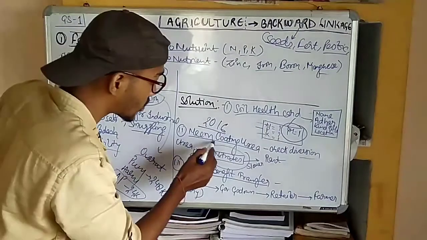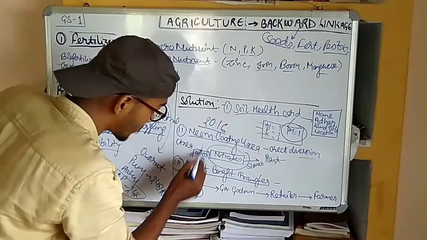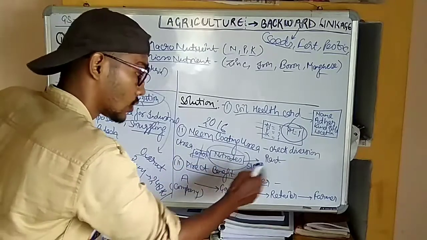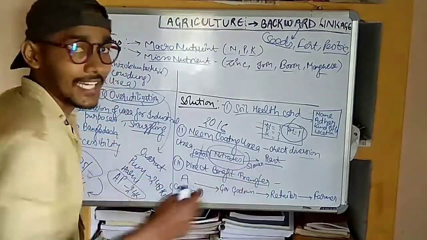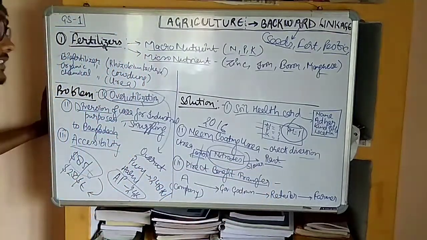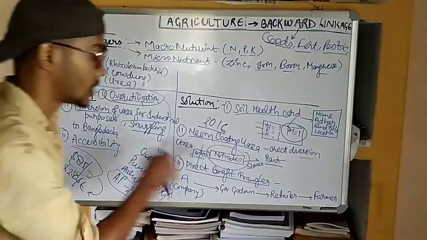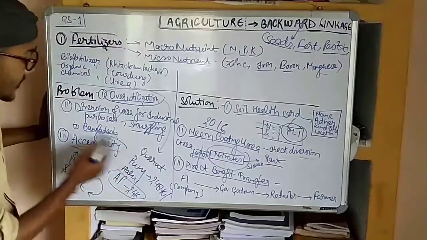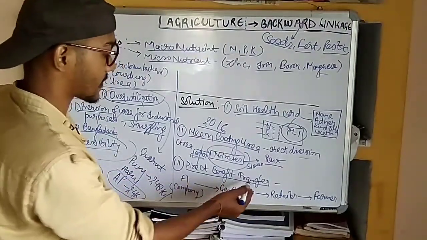So if you use neem coating urea, this will slow down the conversion of urea into nitrates, and so the plant can easily and effectively access the urea. The third thing is that accessibility can be checked by the direct benefit transfer.